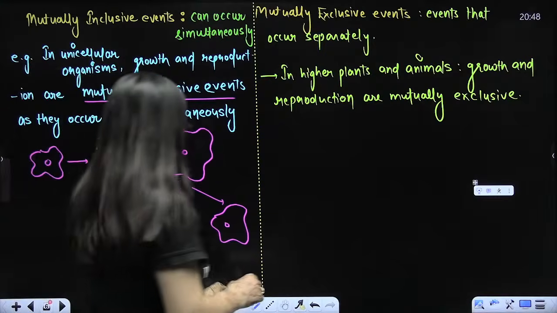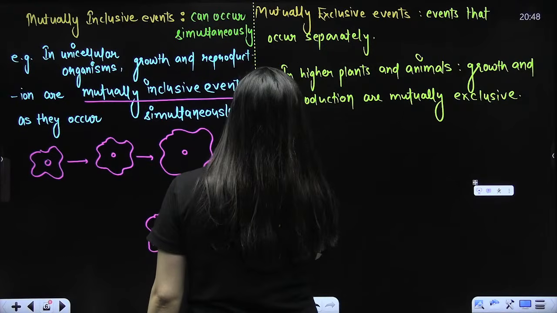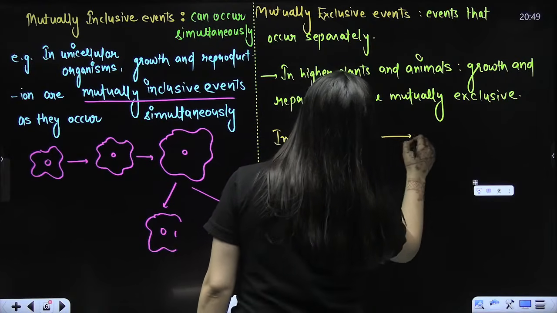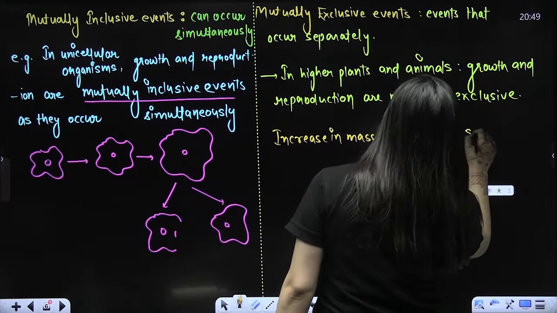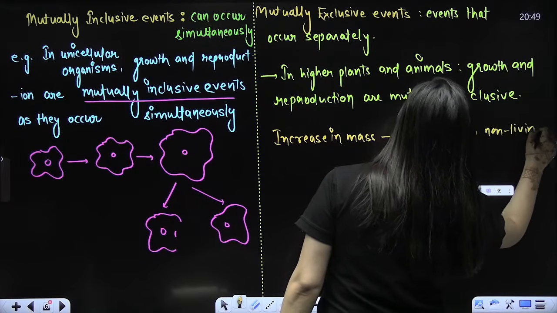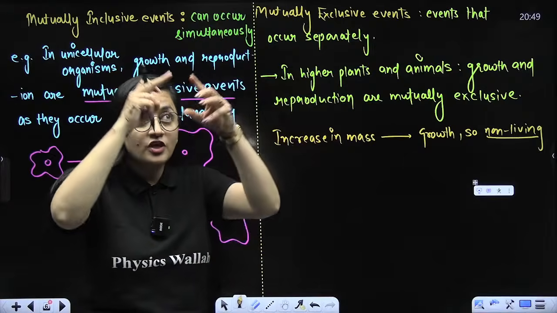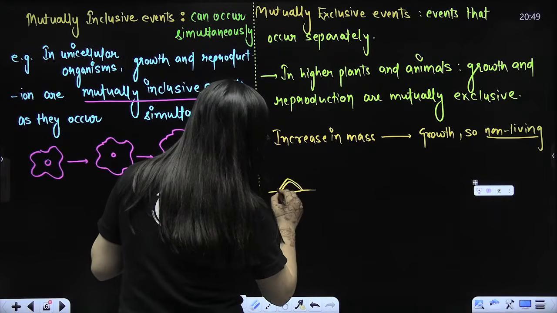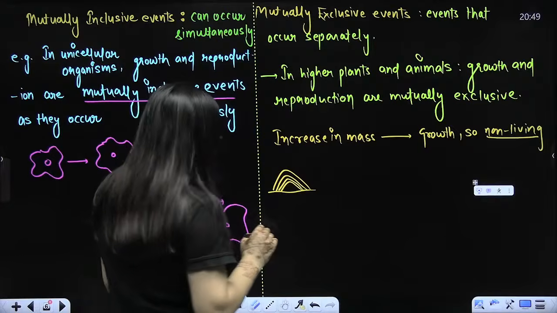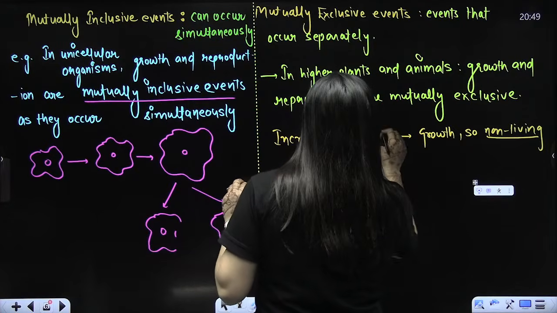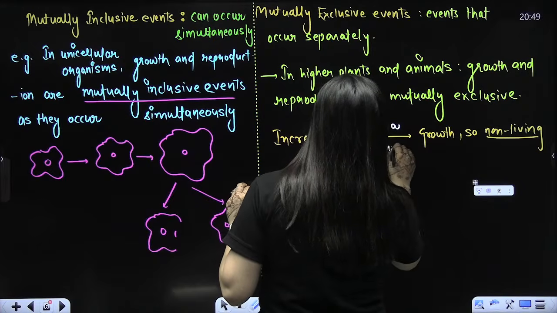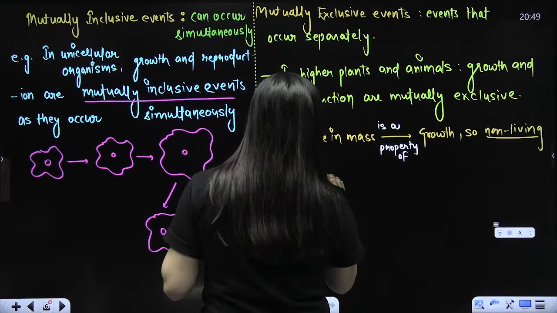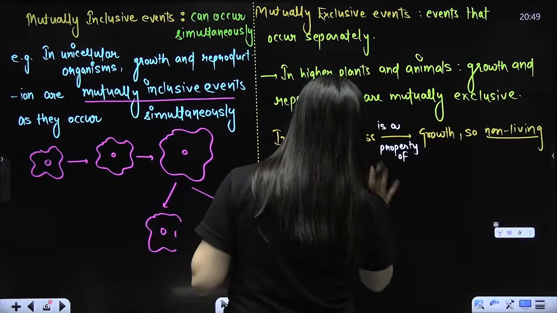So ultimately, what will be our conclusion? The conclusion is simple. Increase in mass is basically growth. That's a property of growth. Non-living beings, as I told you already, like mountains, you cannot notice it, but with time they also grow. Accumulation is there. Take the example of a sand dune; with time it will also grow. So increase in mass is a property of growth, and non-living things also show growth.